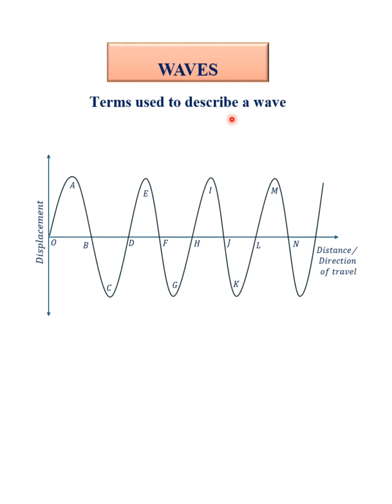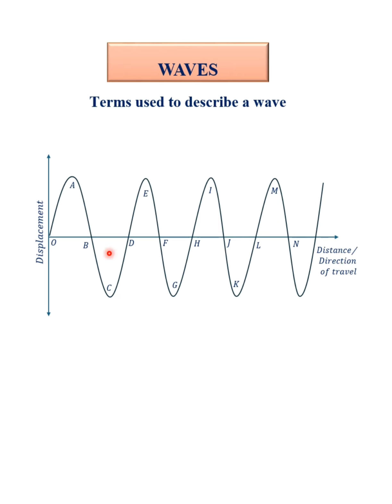The terms used to describe a wave. This is the representation of a wave. You can see the up and down movement of the particles of the wave while it travels. This vertical line represents the displacement of the particles, while the horizontal line represents the direction of the travel or the distance covered while the wave is traveling.